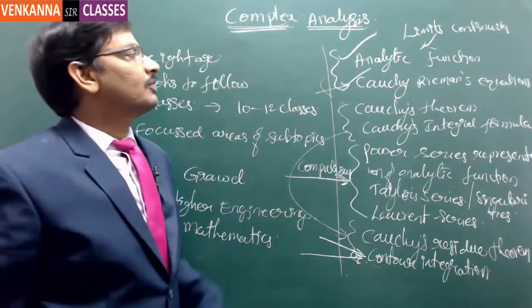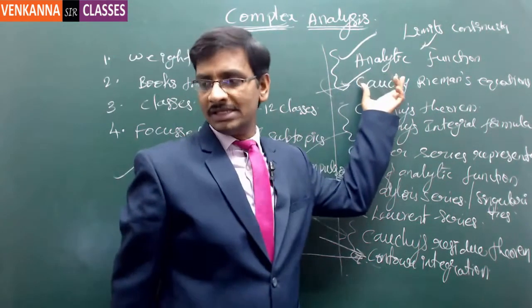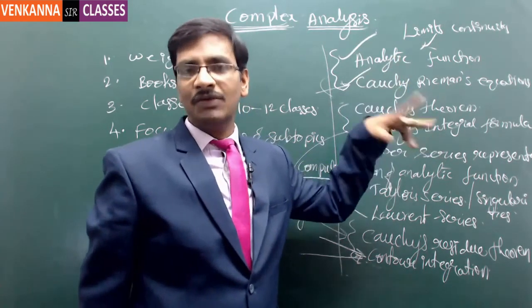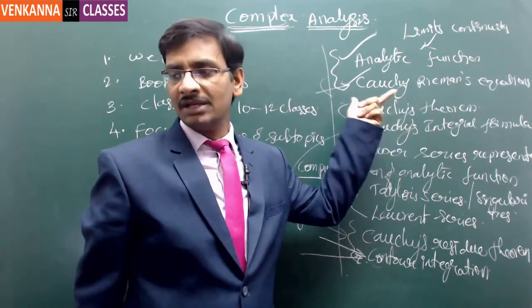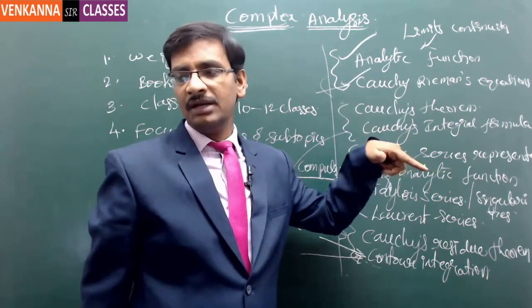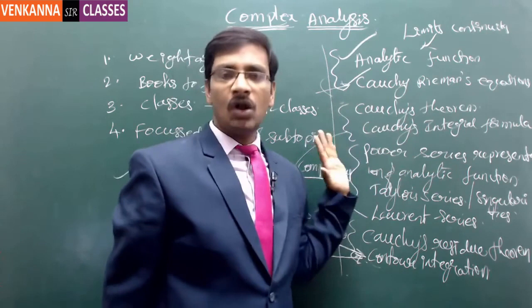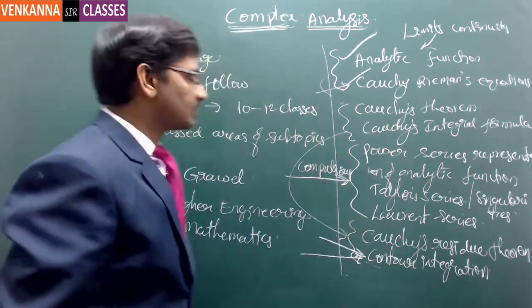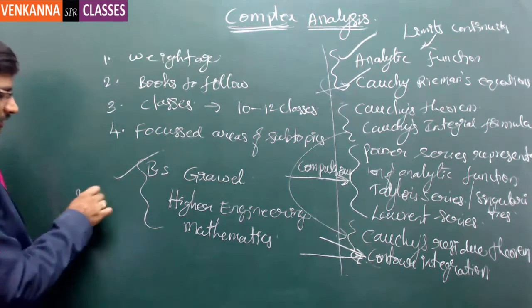On top of that, if the derivative exists for a complex function, then we say the function is analytic. If the derivative doesn't exist, then we say that the function is non-analytic, right? The major difference between a normal function versus a complex function is that a normal function is usually in the form of y is equal to f of x.